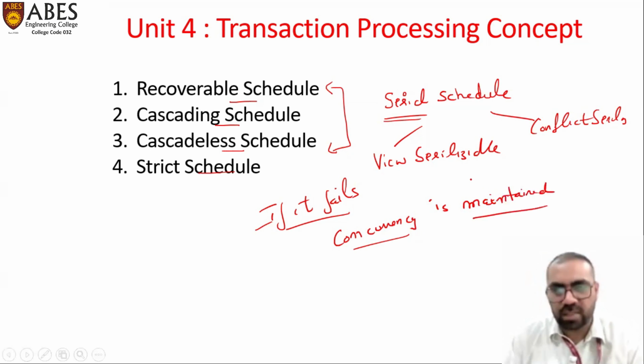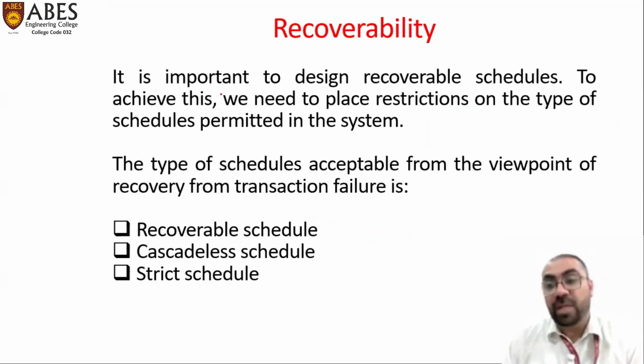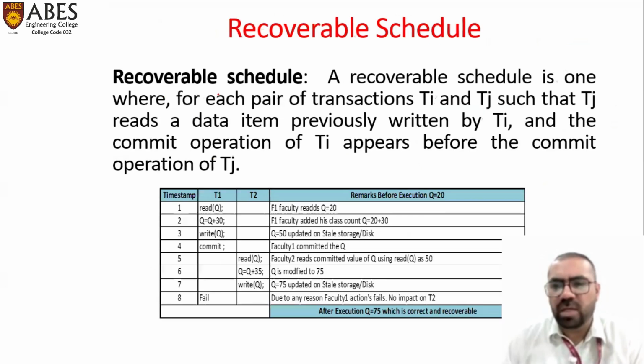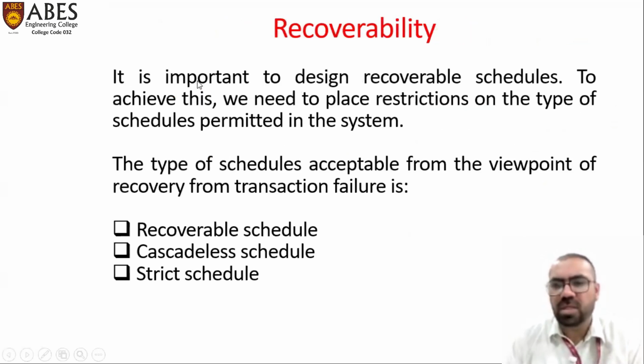Let us go further and discuss recoverability. So what do we mean by recoverability? Something goes bad and we have a method to recover it back. It can be data or something else. When we talk about DBMS, mostly it's data. So it is important to design recoverable schedules.